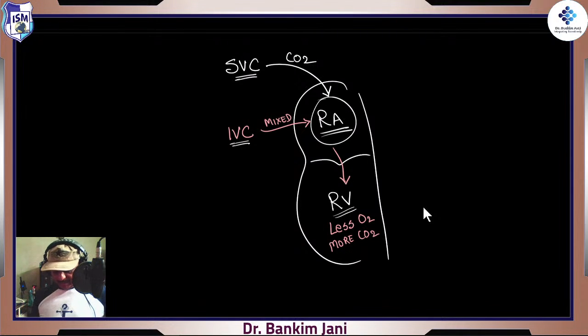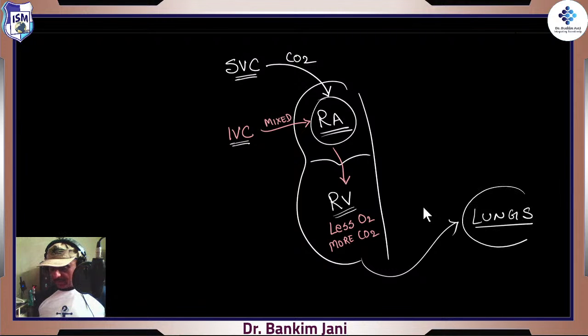Okay. And from the right ventricle, there is the pulmonary trunk, right? And the pulmonary trunk would take it to the lungs. So the lungs would say, see, we are on vacation, right? We are just kids. We are not good for any of that oxygen CO2 transfer.